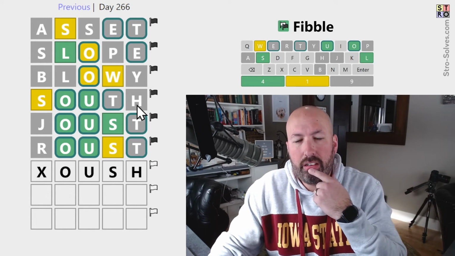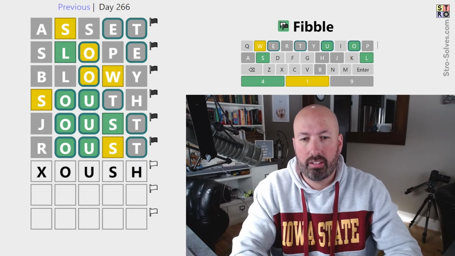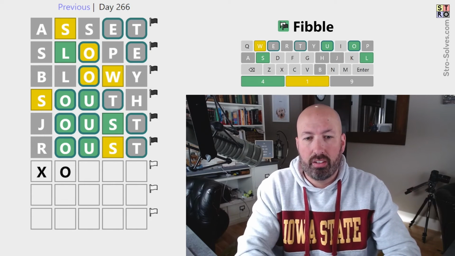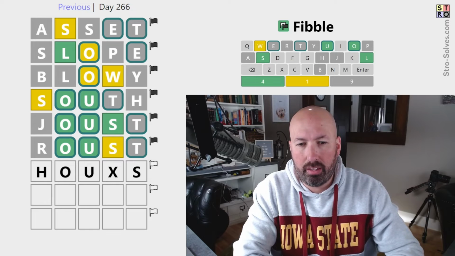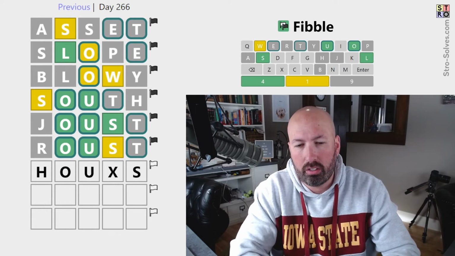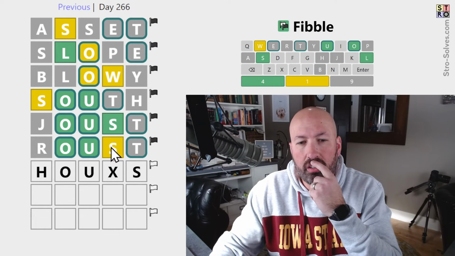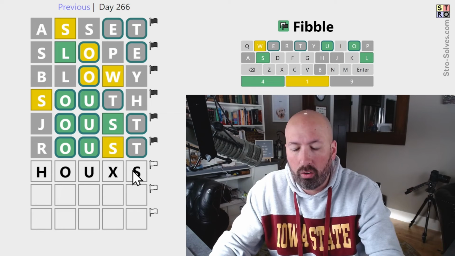So if the H is a lie, that means there is an H. It's either got to be at the beginning or the end. If the H is the lie, that means there is an S. So it could be this if both of the S's were, no, ooh. But if the, yeah. If, oh wait, no, hold on.